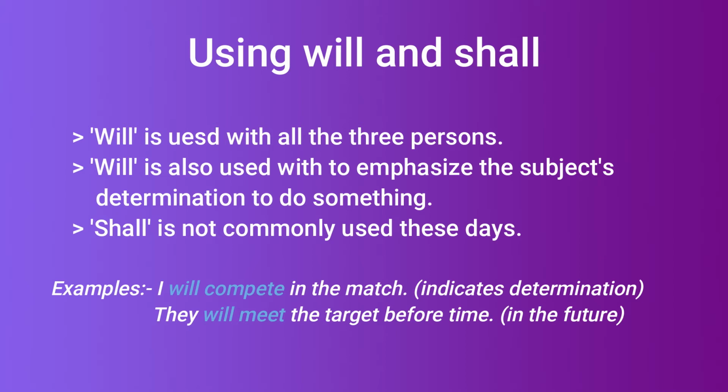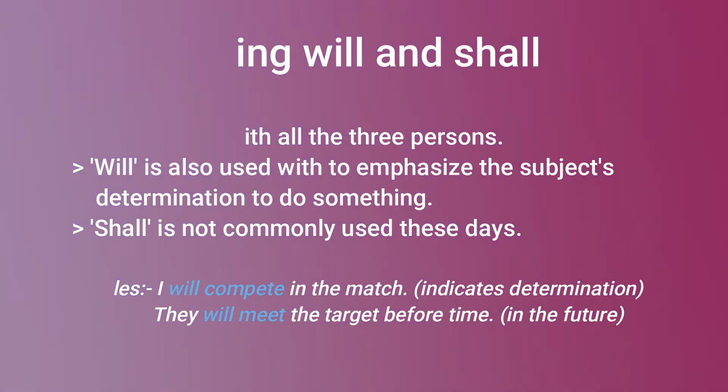So, the future tense is used to express an action or an incident likely to happen in future, that is, after the time of speaking. Remember, we don't have any form of the verb to convey future directly. For example, we use the first form of the verb to convey simple present, while the second form is used to express the simple past. The third form of the verb is the past participle form and is used to form perfect tenses, passive voice and other constructions.